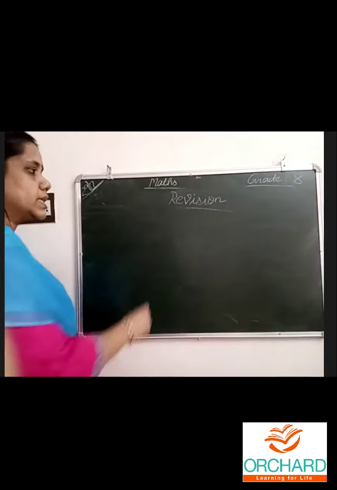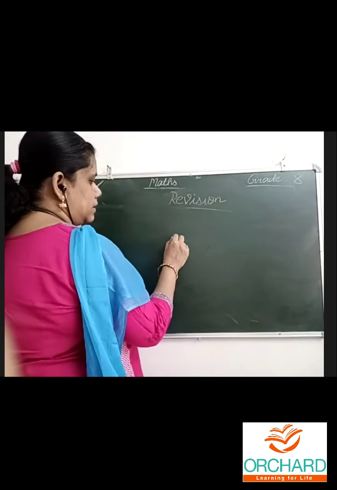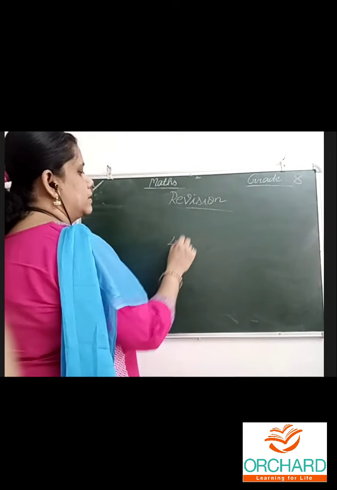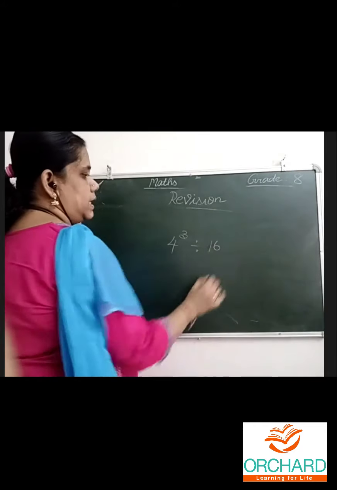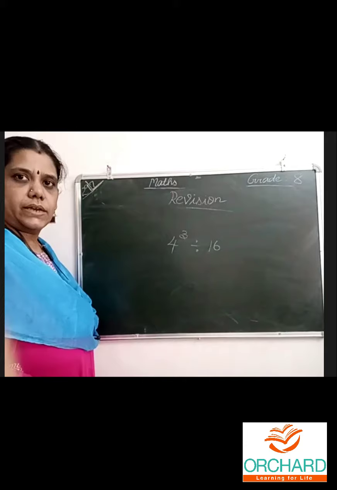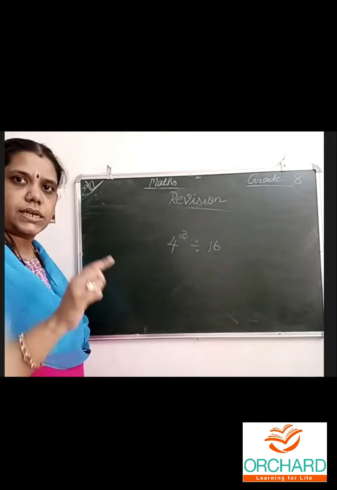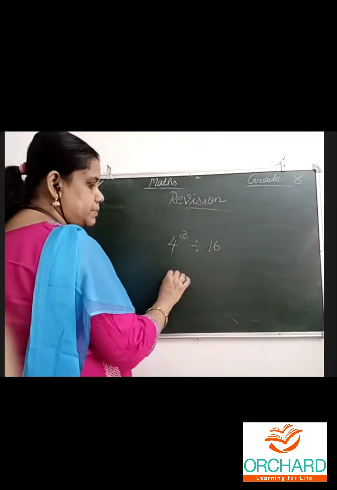For example, 4 power 3 divided by 16. If I ask the answer in the exponential form, you should write in exponential only.